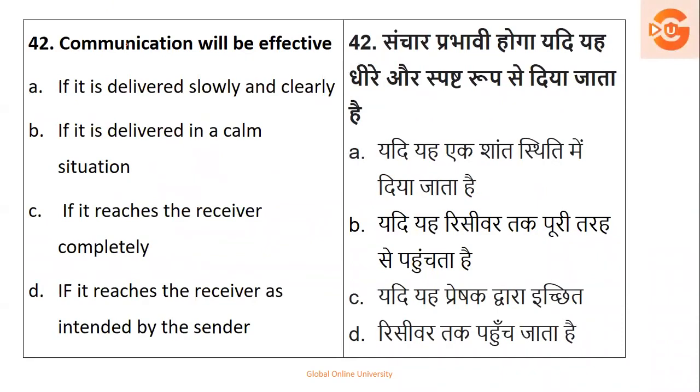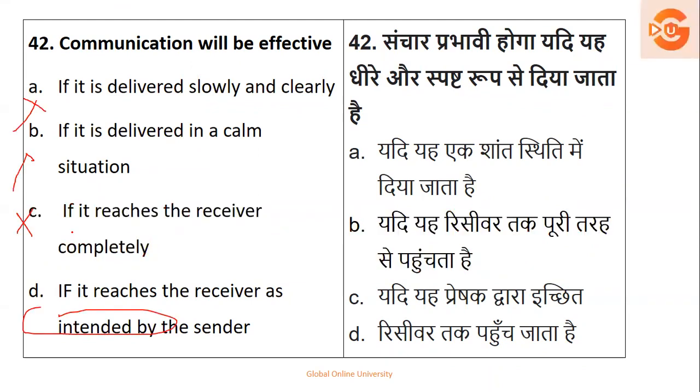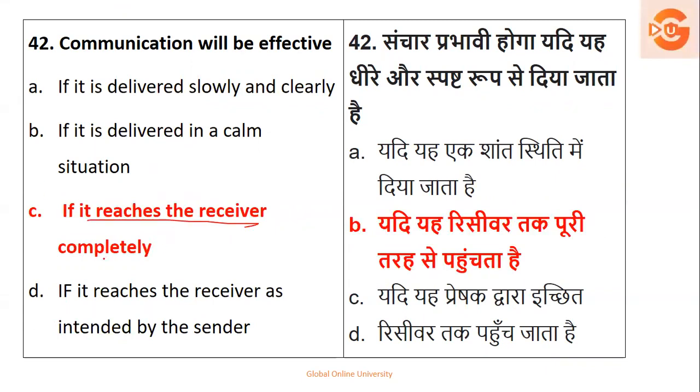The next question is, communication will be effective if it is delivered slowly and clearly, if it is delivered in a calm situation, if it reaches the receiver completely, or if it reaches the receiver as intended by the sender. Intended means as it was thought of. So obviously options A, B, and D do not comply with the question. If it reaches the receiver completely, that is the way it has been framed, not an incomplete message. So your right option is option number C.